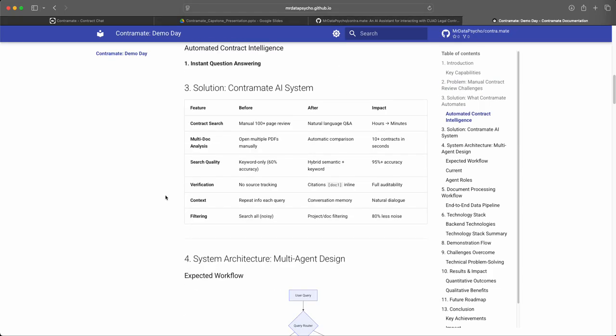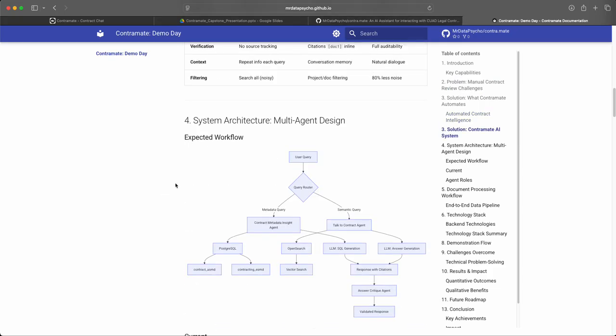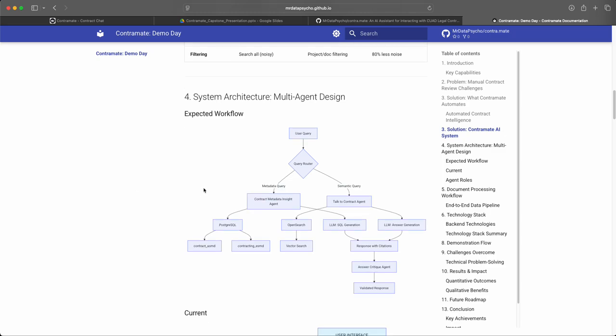So this is the expected architecture I thought about, where the user can ask a query and then it will go to either a metadata agent or a talk to contract agent. If the question is related to metadata, then it will reach out to the Postgres database where the metadata is stored. If it's related to directly asking questions to the contracts, then it will pull from the documents.